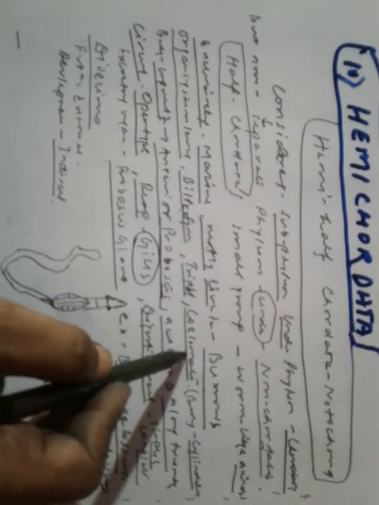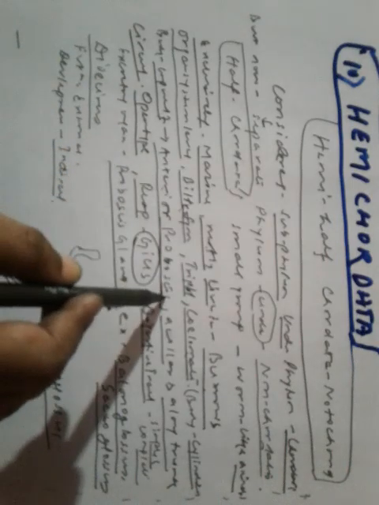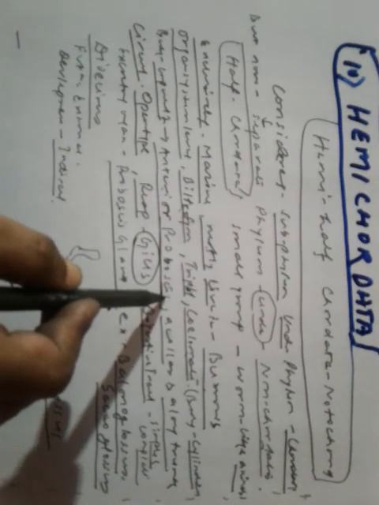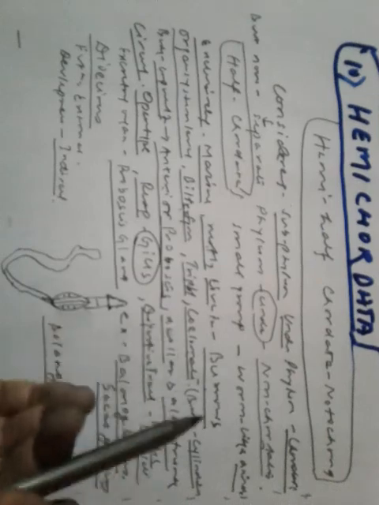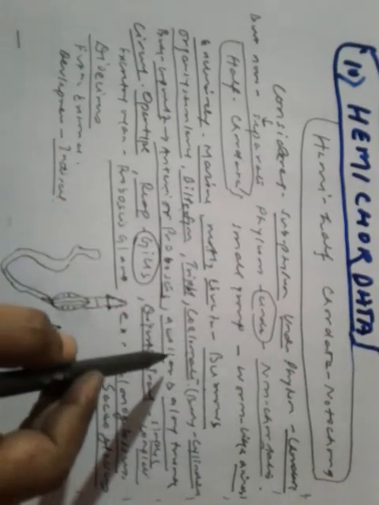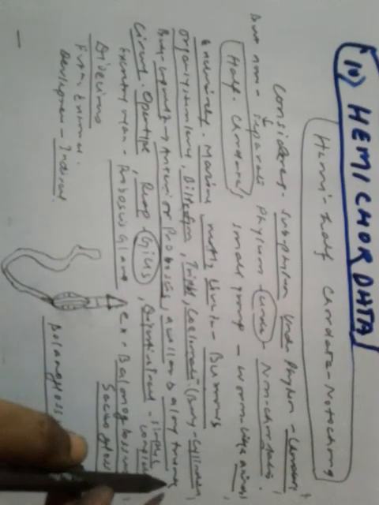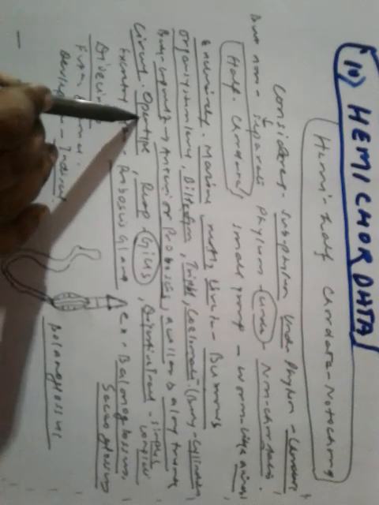They have organ system level, bilateral symmetry, they are triploblastic, and they have coelom. That means they are coelomate. Their body is in cylindrical form, and the body is composed of anterior proboscis, a collar, and a long trunk. Circulation is open type.